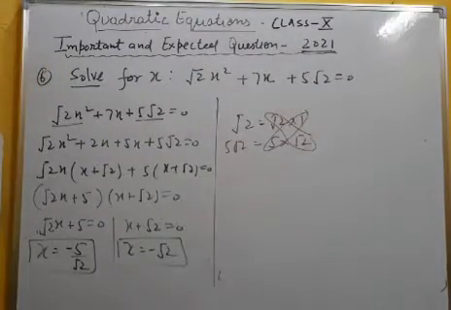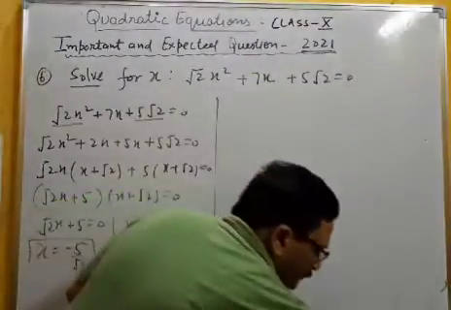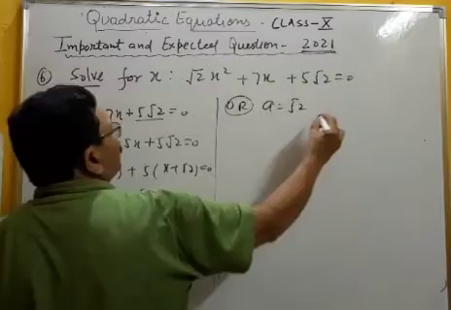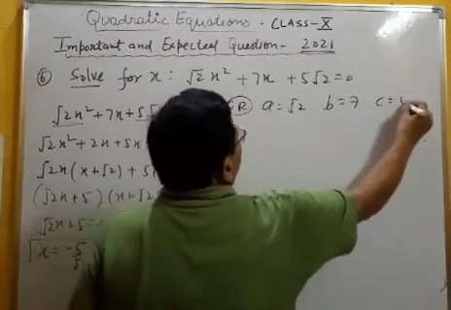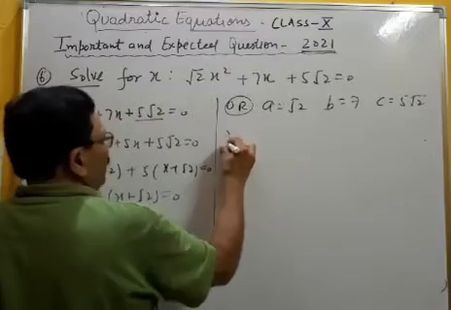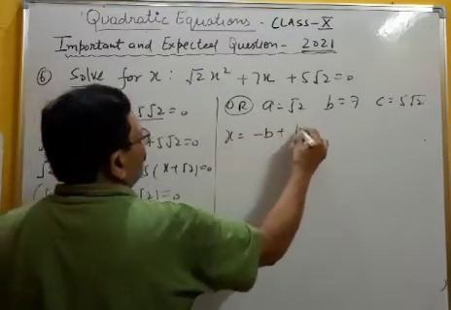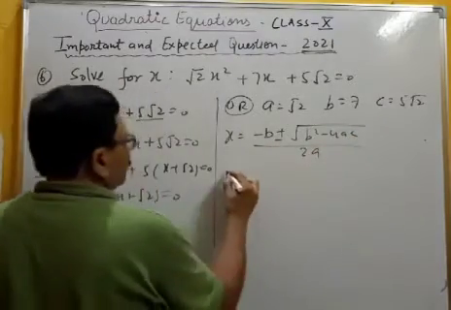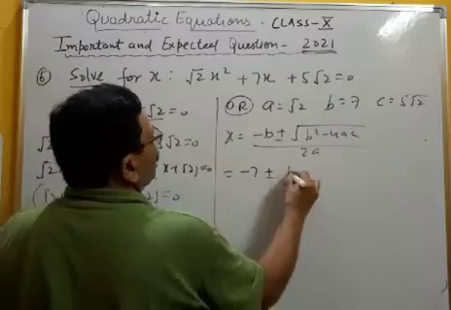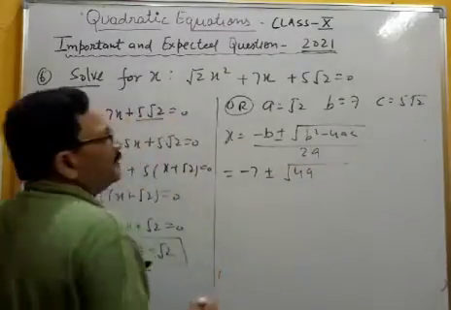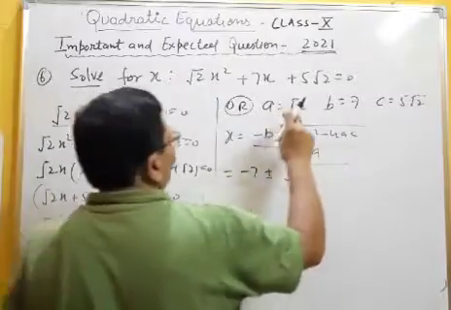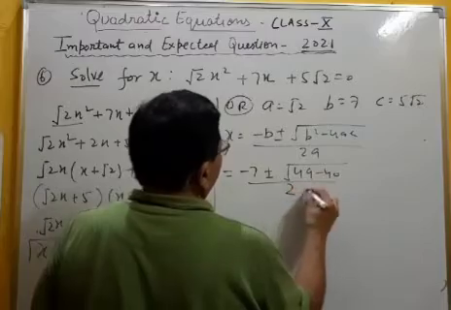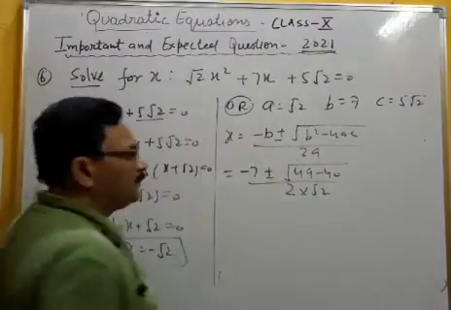Apply minus b plus minus under root b square, 49, minus 4ac, 4 into root 2 into 5 root 2, that is 40, upon 2 into root 2.